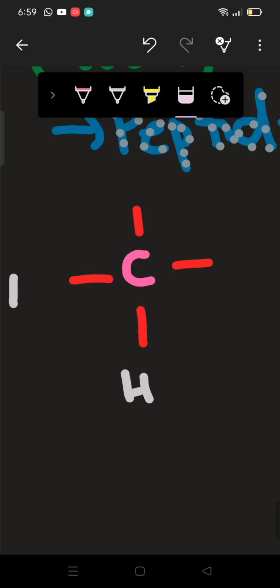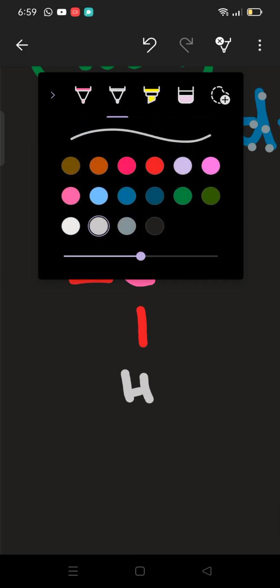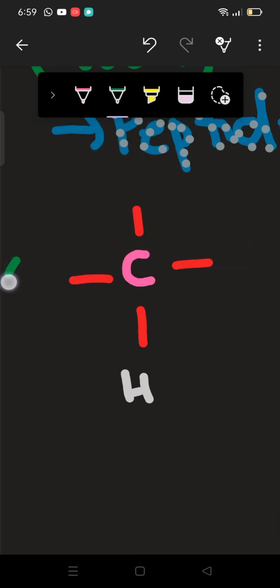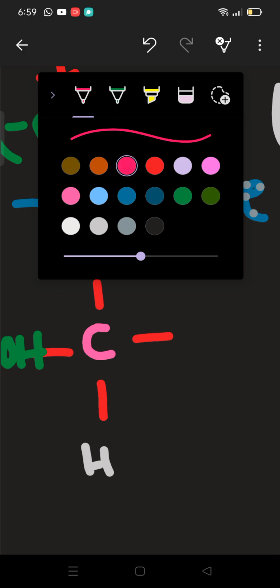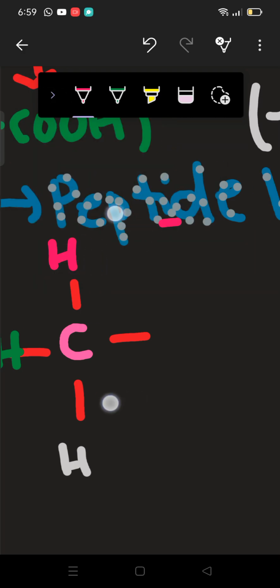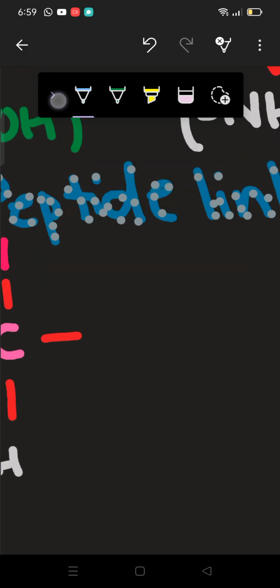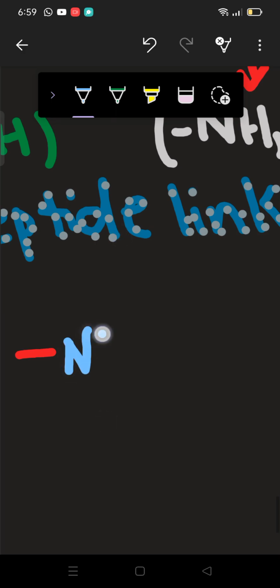Alright, but here I am writing COOH, which is the carboxylic group or carboxylic acid. Here we have H, which is hydrogen, and here we have ultimately amine group, NH2.